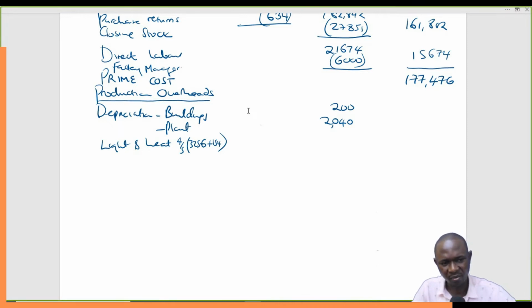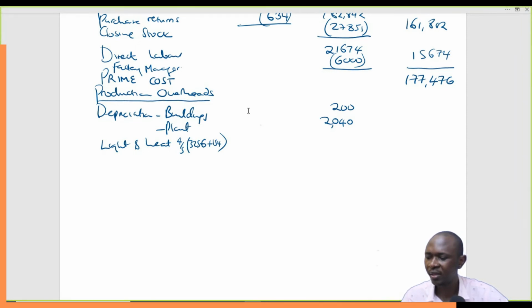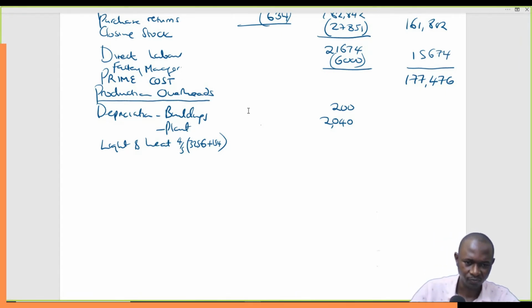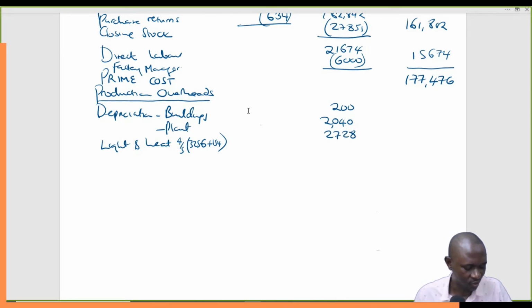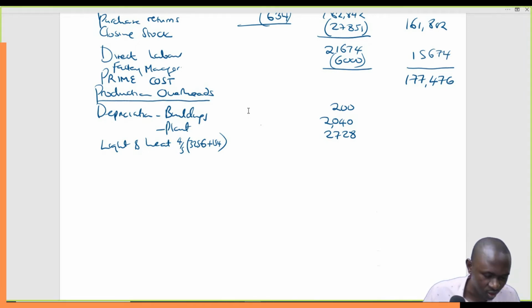That way, we'll have added the accrued and then apportioned at the same time. So it becomes easier. 32.56 plus 154 times 4 divided by 5 gives us 27.28. So we pick it just like that without necessarily going into a lot of issues.